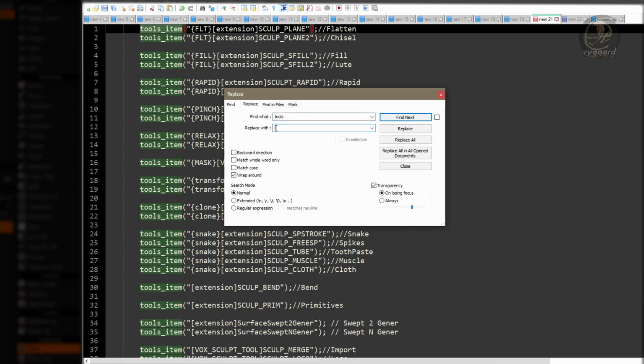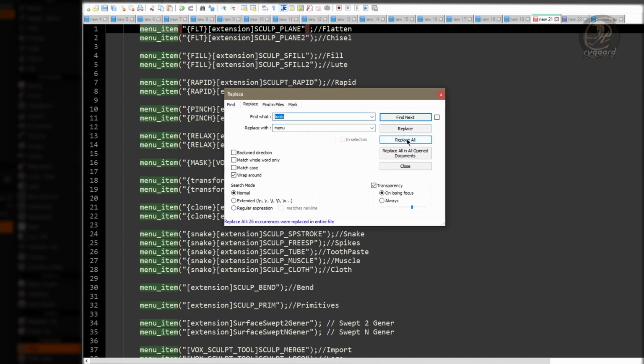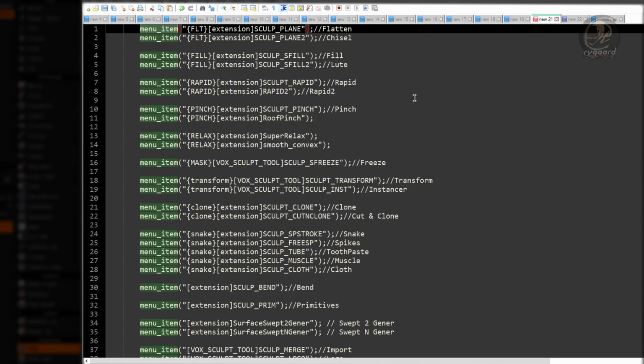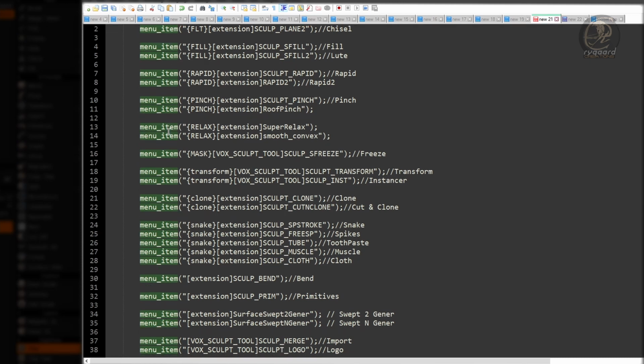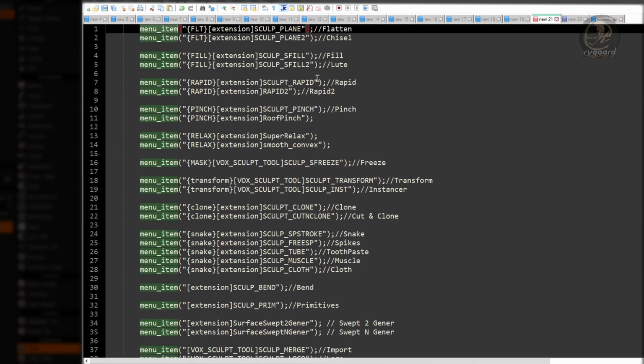And in the replace with field, I'm going to type the word menu. Now, I'm going to click on the replace all button. And automatically, the program has done the process of renaming all functions to menu item. Great.